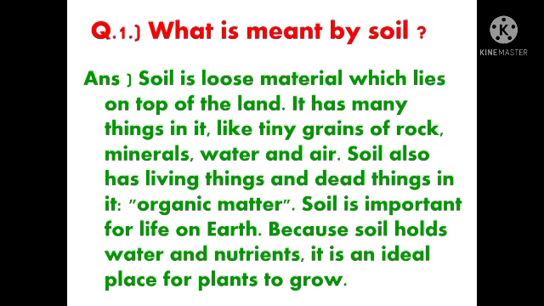What is meant by soil? Do you know, students, what is soil? Soil is loose material which lies on top of the land. It has many things in it, like tiny grains of rock, minerals, water, and air. Soil also has living things and dead things in it, that is, organic matter. Soil is important for life on earth. Because soil holds water and nutrients, it is an ideal place for plants to grow.